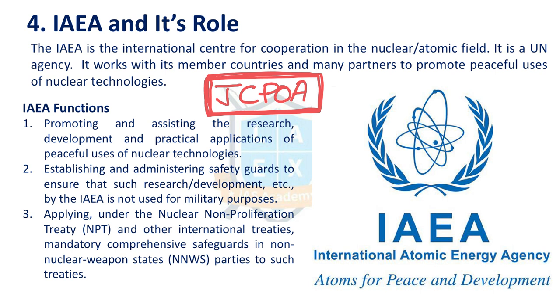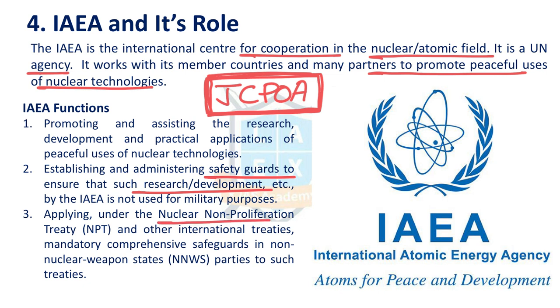Then, what are the functions of IAEA? Let us understand. It's an international center for cooperation in the field of nuclear and atomic, and it is a UN specialized agency. It works with member countries and it has many partners with regard to nuclear technologies. IAEA assesses the research in nuclear technologies, it establishes the safety standards, and it establishes the R&D facilities, and it implements the nuclear non-proliferation treaty, and it also implements the comprehensive safeguards with regard to non-nuclear weapon states.